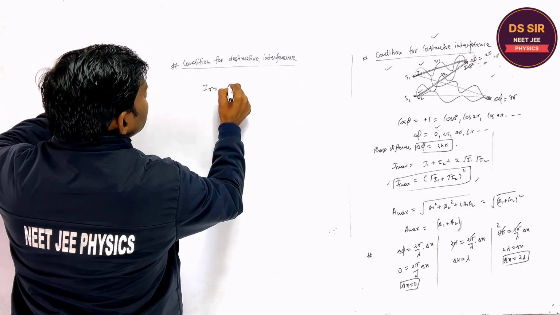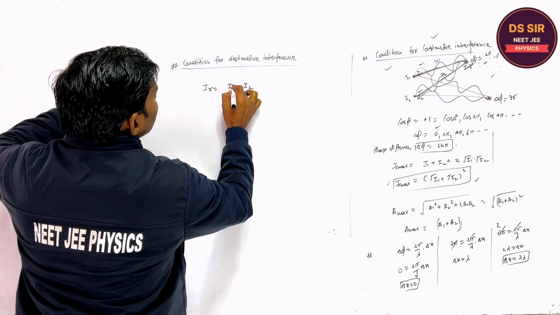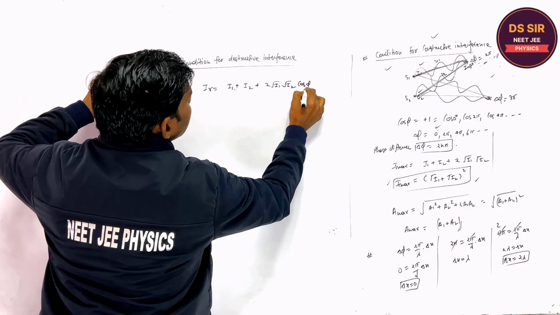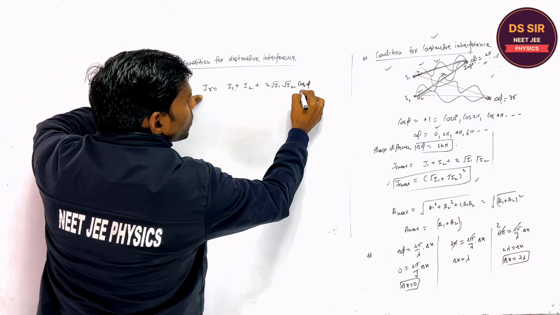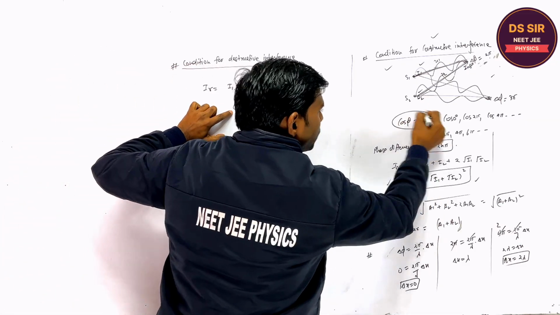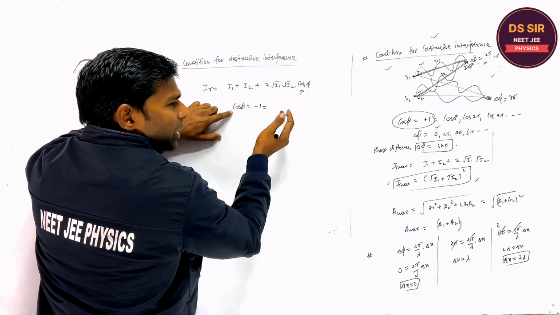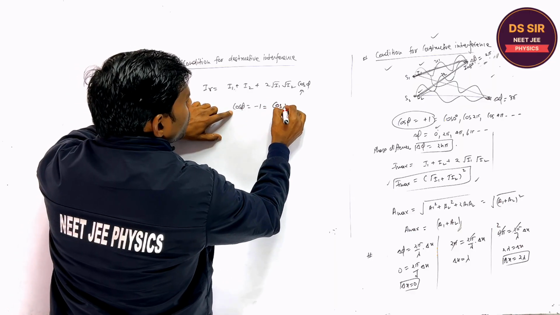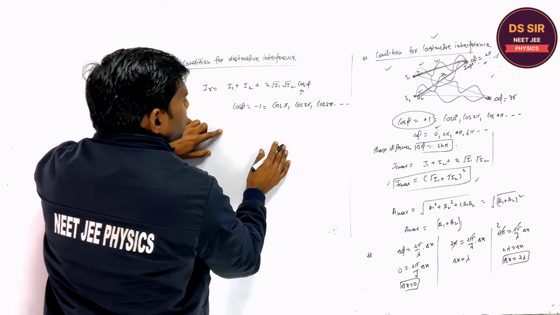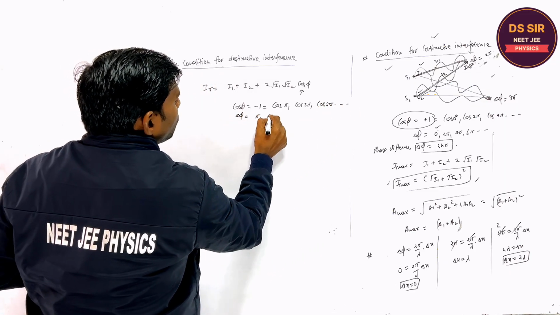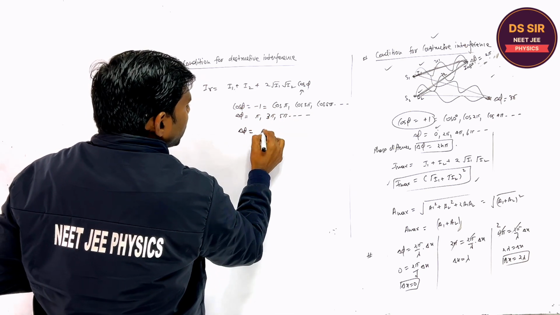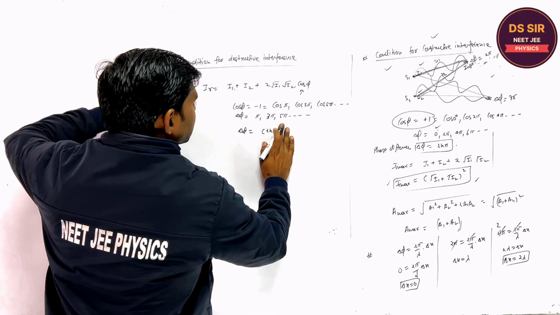The resultant intensity should be minimum. Tell me, what is the resultant intensity? 2 root I1 root I2 cos phi. For the minimum intensity, what should be the value? The maximum value of cos phi is +1, the minimum value is -1, and -1 occurs at cos pi, cos 3 pi, cos 5 pi, and so on. So therefore the phase difference must be equal to pi, 3 pi, 5 pi, or in general you may write it is (2n minus 1) pi, right?